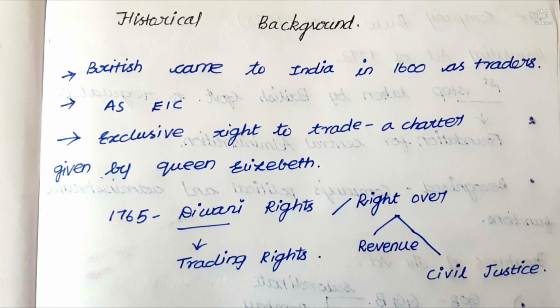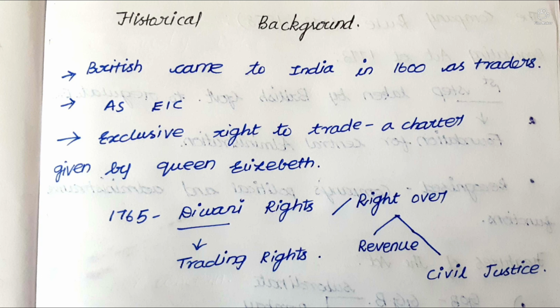First, let us see the introduction about historical background. There are only four simple points. First, who gave the British the exclusive charter right? Then, who gave Diwani rights? Then, after 1815, what happened? Then, by whom was the Constituent Assembly formed? Simple questions. Let us start.